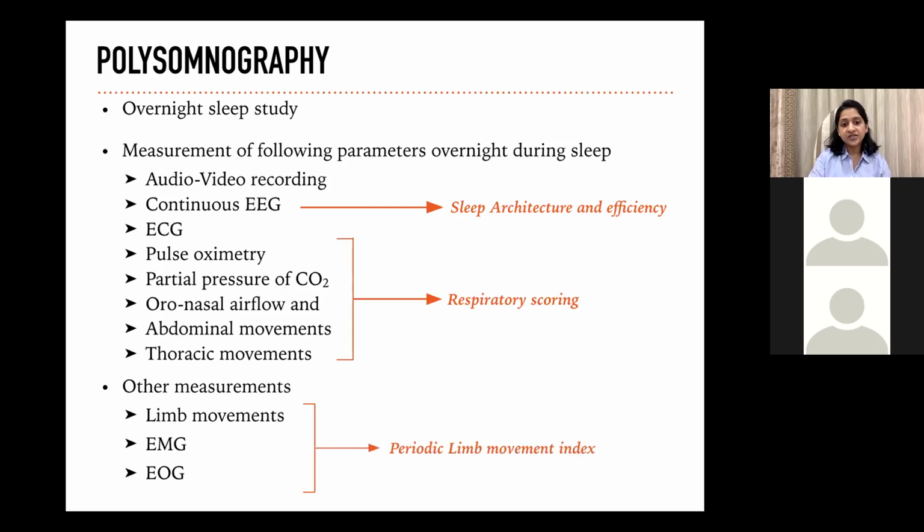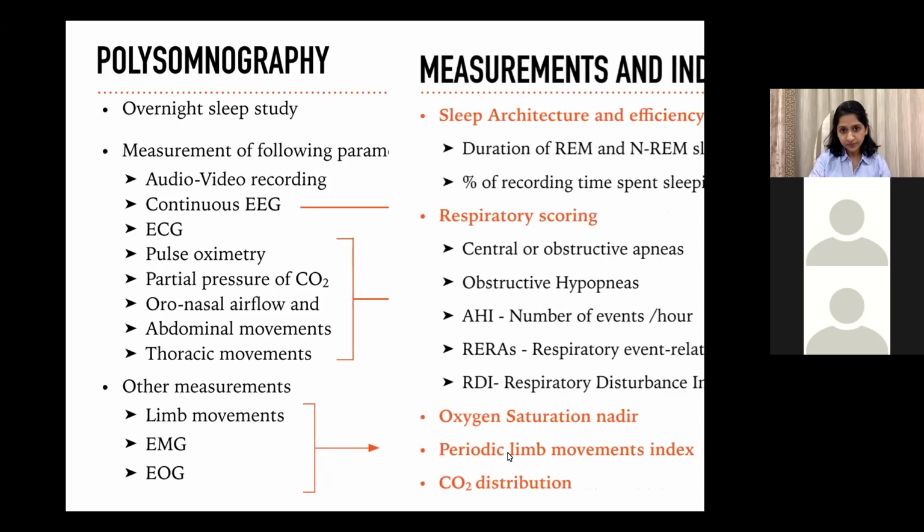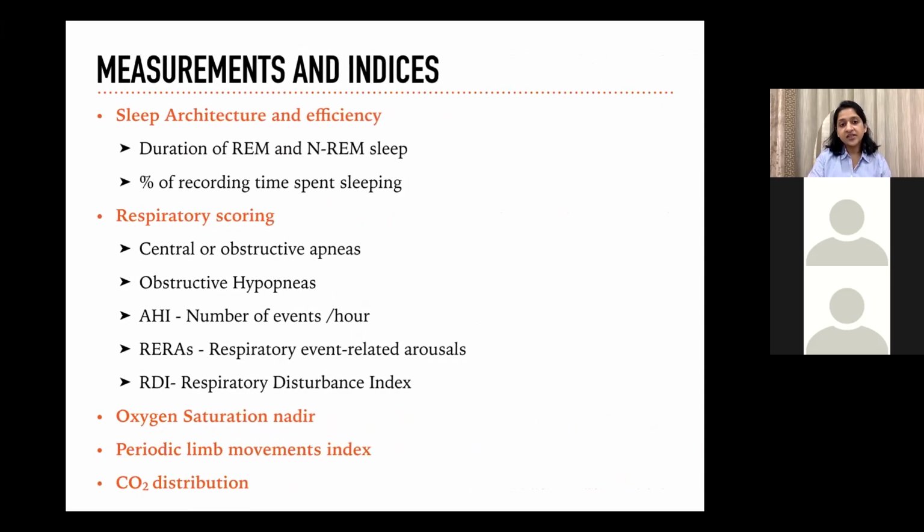Other measurements like limb movements, EMG or EOG, help in periodic limb movement index. The duration of REM and non-REM sleep helps us determine the sleep architecture along with the percentage of recording time spent sleeping. For respiratory scoring, these are the parameters that we calculate by looking at the tracings, and I'll be explaining these parameters in detail.